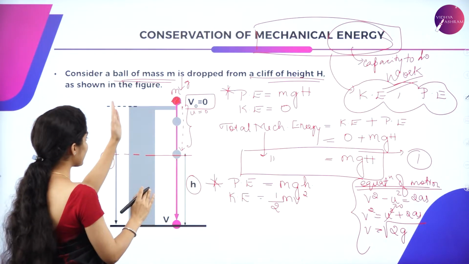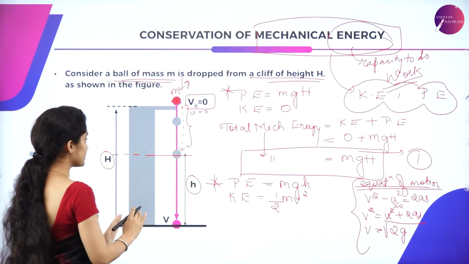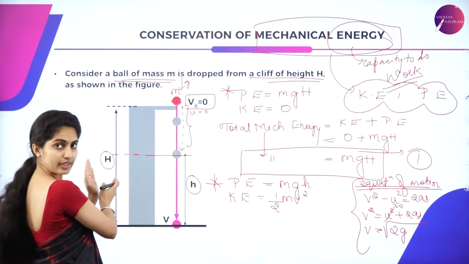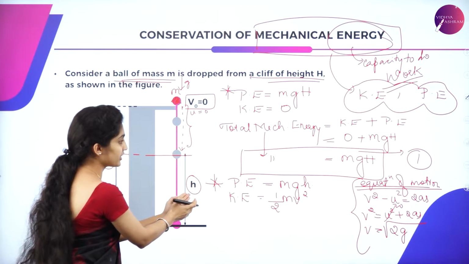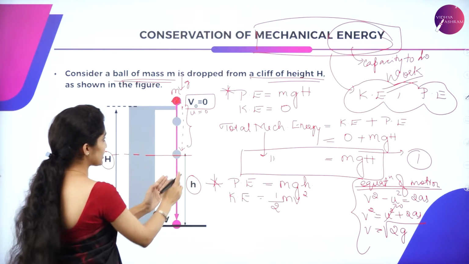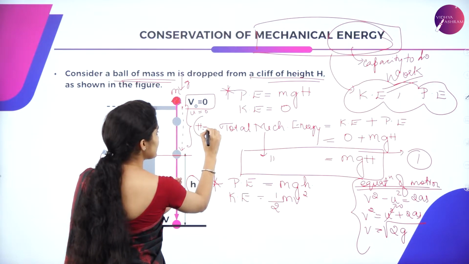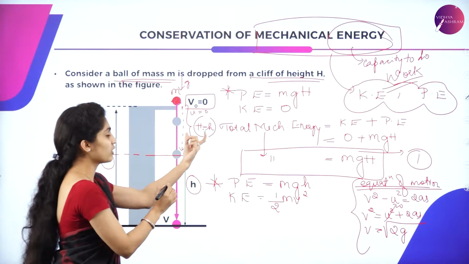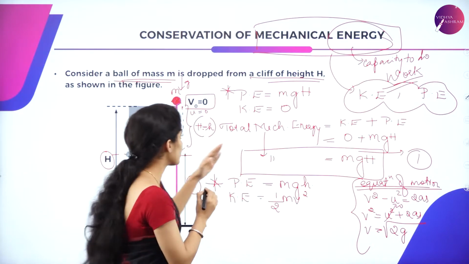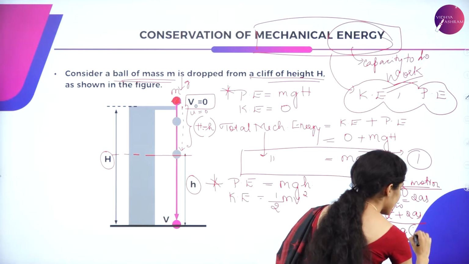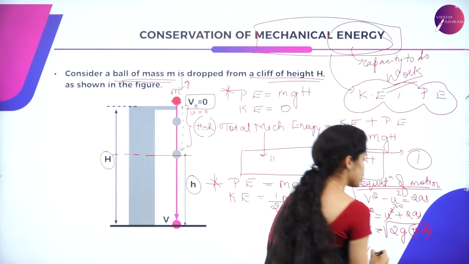When you subtract the whole height, capital H, by small h, you get your displacement. So this part is nothing but H minus h. This is the value you're supposed to write there because you're finding out this height now. So it is H minus h.